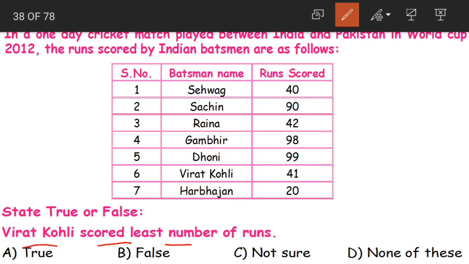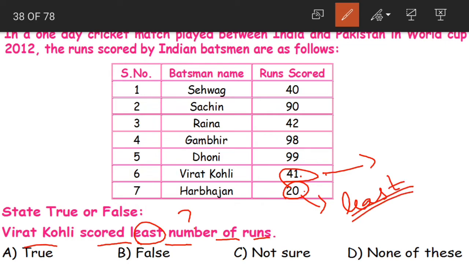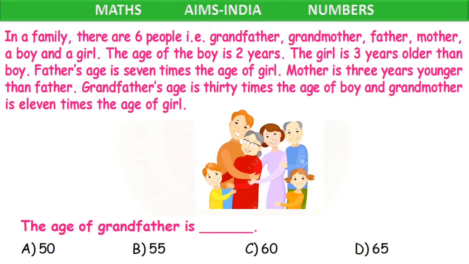Next, state true or false. Virat Kohli scored least number of runs. How much did Virat Kohli score? 41. Now is it the least? Least means the lowest. Nobody scored lower than 41. Is that true? No. If you look just below 41, we are having 20. 20 here is the least score, but not 41. So is this statement true, children? Did Virat Kohli score the least number of runs? No, it is false. Option B.